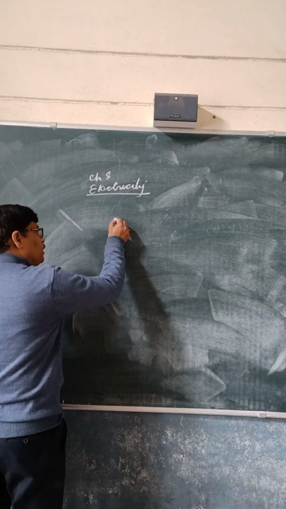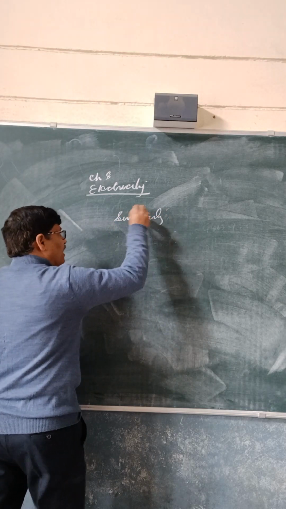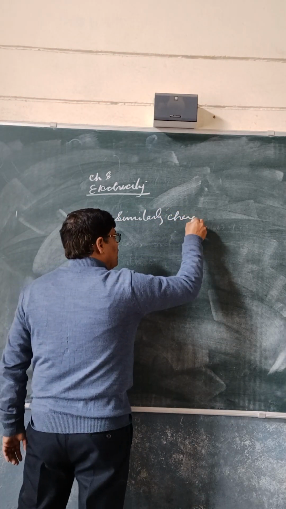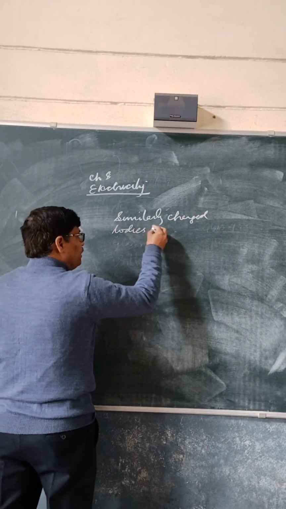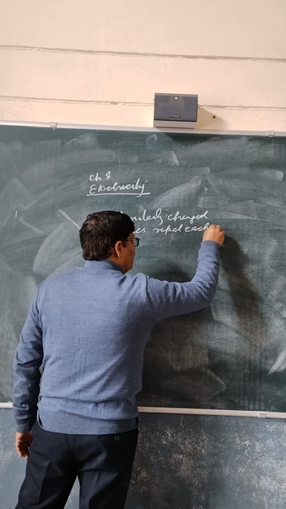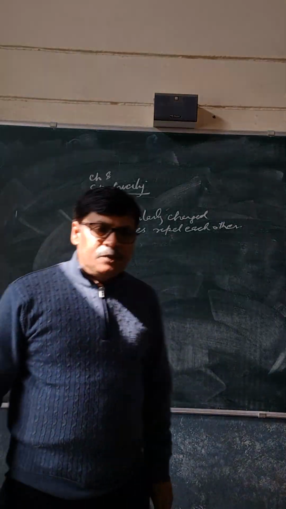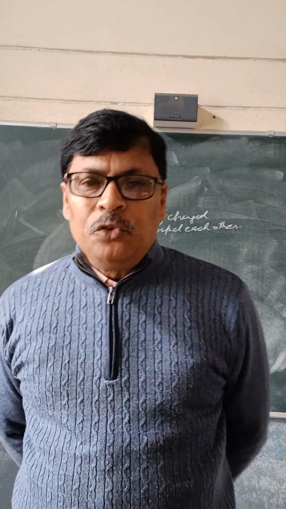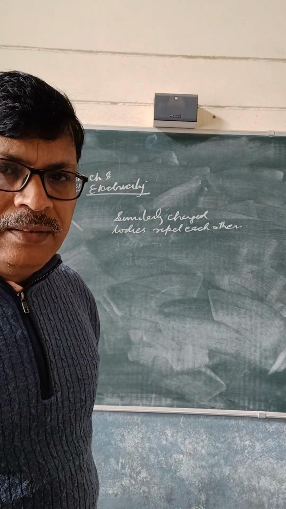Let us say similarly charged bodies repel each other. So our first property to be understood is that similarly charged bodies repel each other.